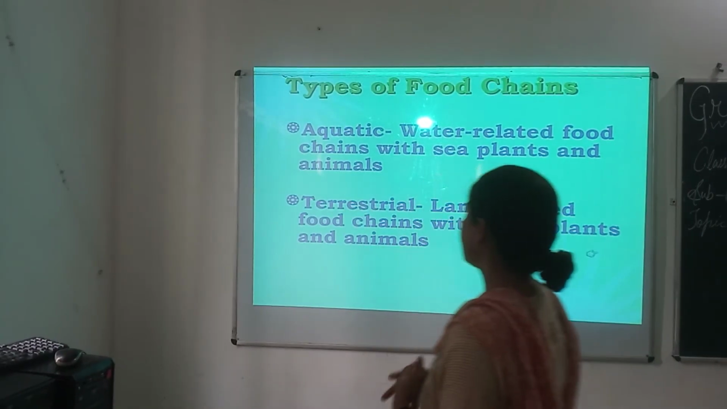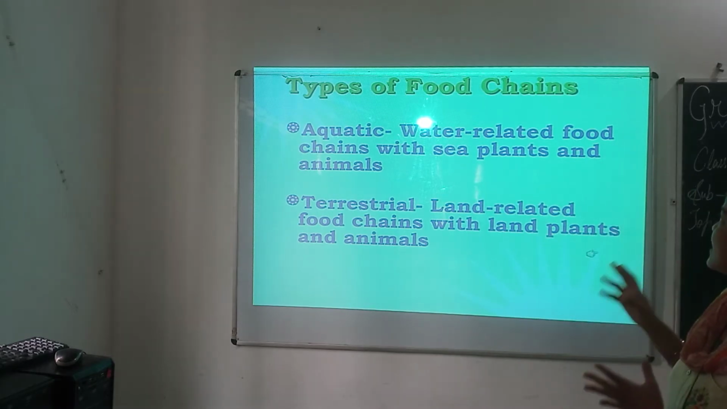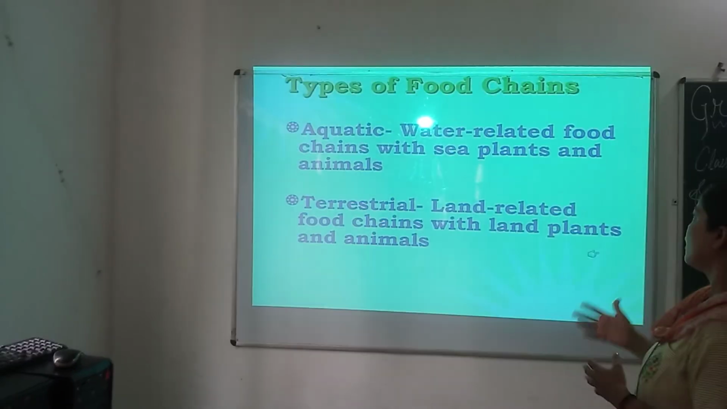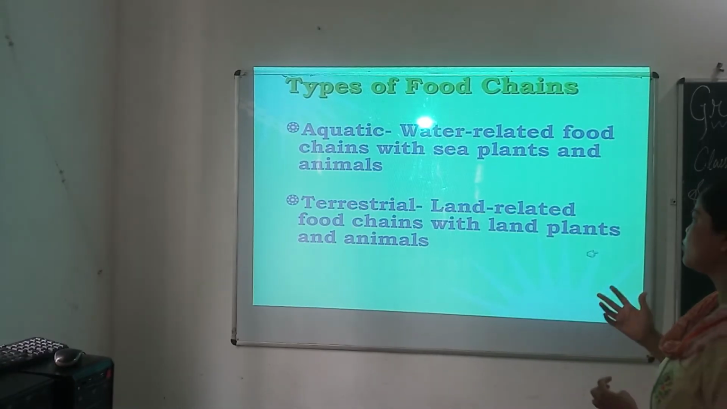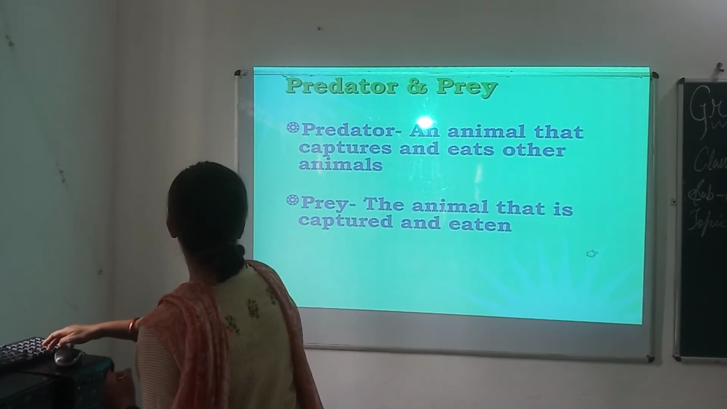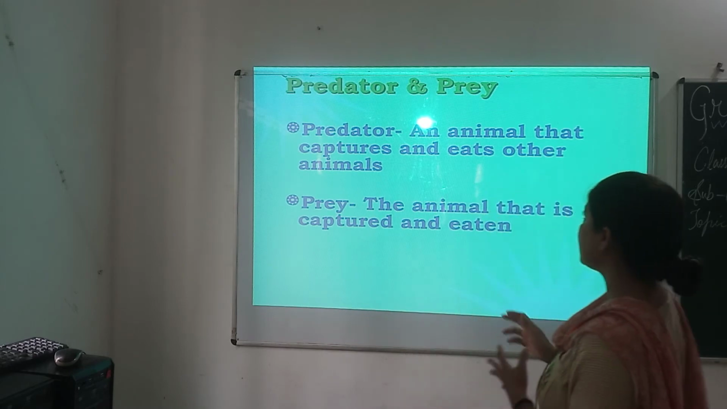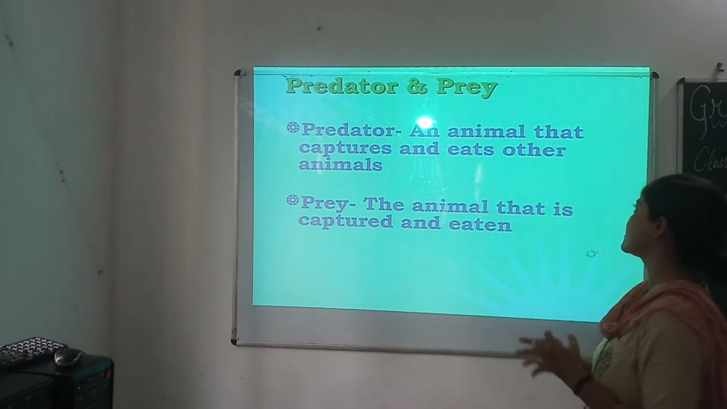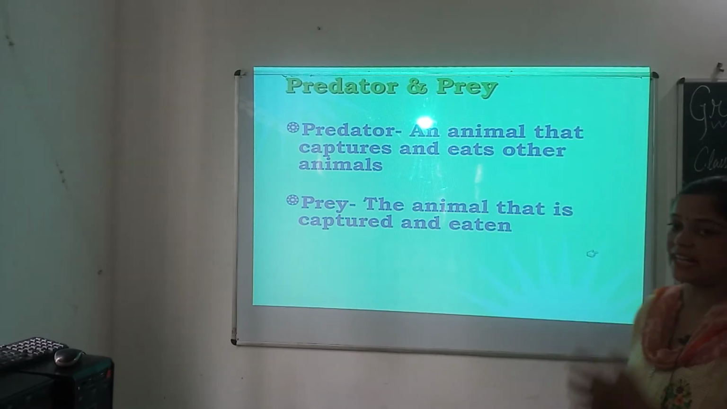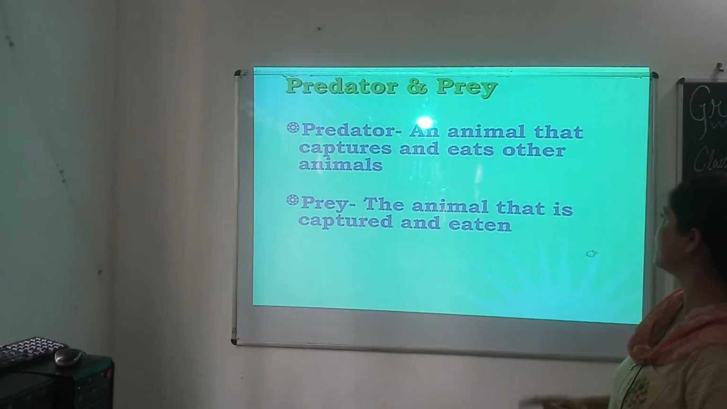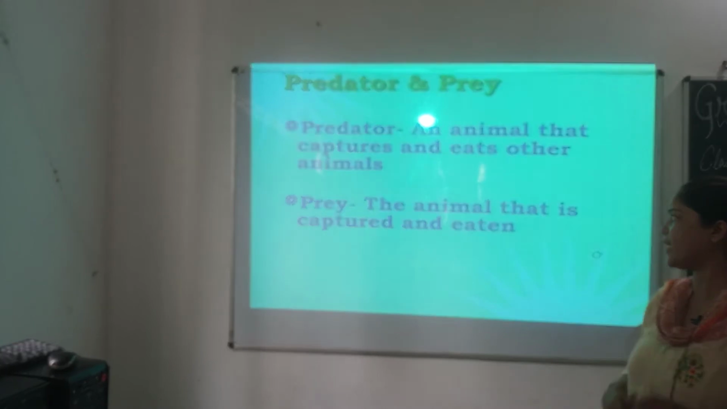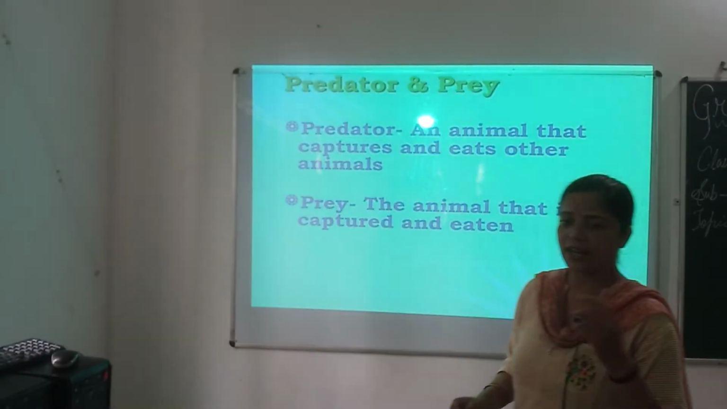Types of food chains. Aquatic food chains are water related food chains with sea plants and animals, and terrestrial food chains are land related food chains with land plants and animals. Then predators and prey. Predators are animals that capture and eat other animals, and prey are the animals that are captured and eaten.